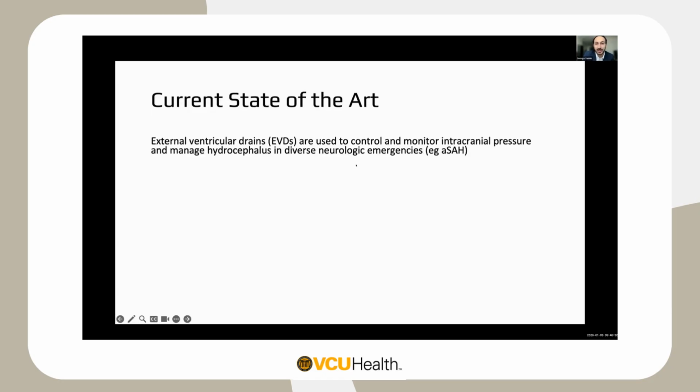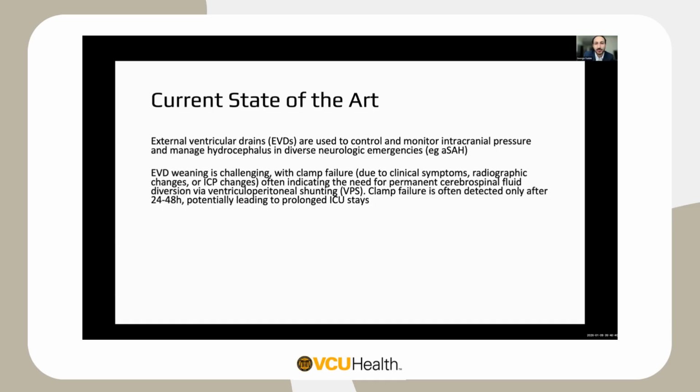So what are the things we know? We know that we need EVDs to control ICPs and manage hydrocephalus in a lot of different neurological emergencies, such as aneurysmal subarachnoid hemorrhage. And we know that EVD weaning could be challenging, and sometimes clamp failure, whether due to clinical symptoms, radiographic changes, or ICP changes, could eventually lead to permanent CSF diversion via techniques such as VP shunting. We also know that clamp failure sometimes could happen up to 24 to 48 hours after the initial clamp trial, and sometimes that would also lead to prolonged ICU stays.